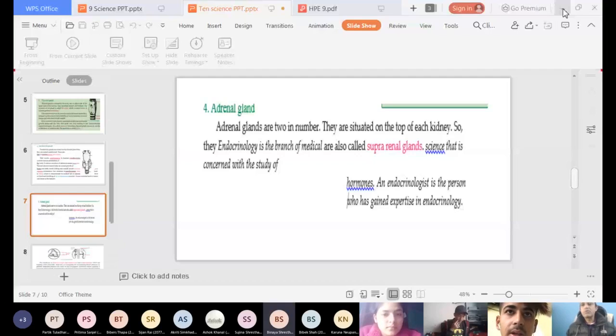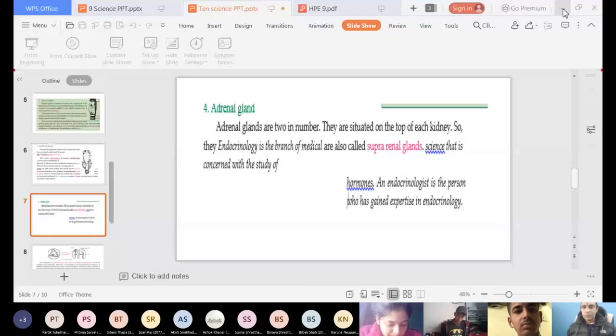Adrenal glands. Okay. So what are adrenal glands? Do you know? Adrenal glands are those glands which are located at the top of each kidney. They are found at the topmost part of kidney, and these glands secrete hormones like adrenaline. What is the name of the hormone? Adrenaline.